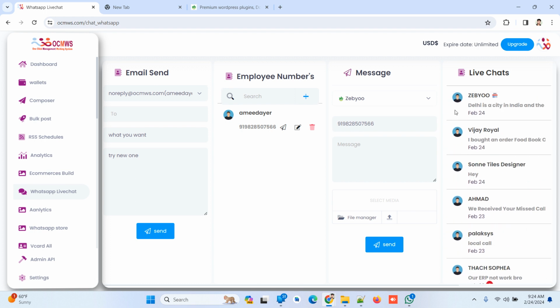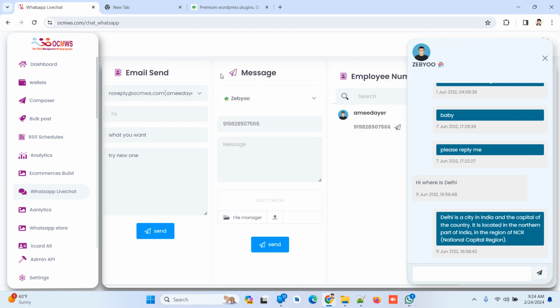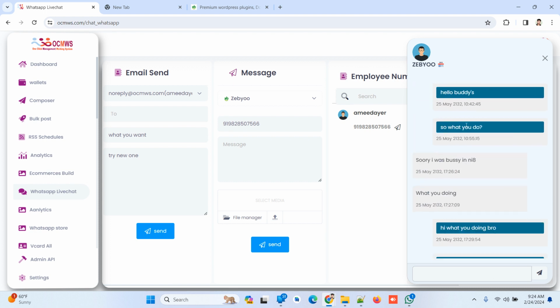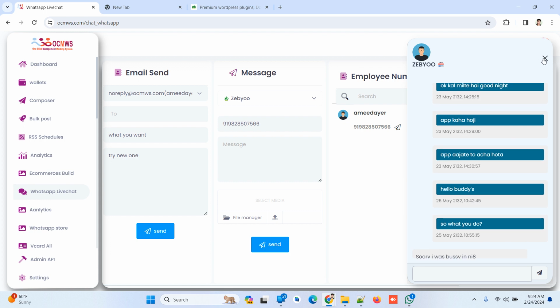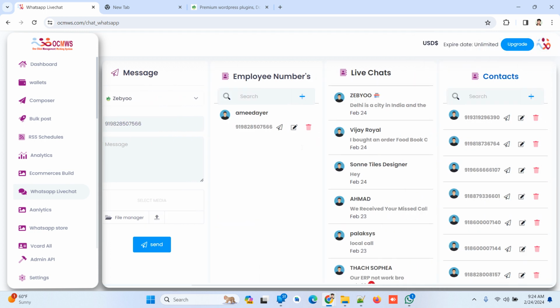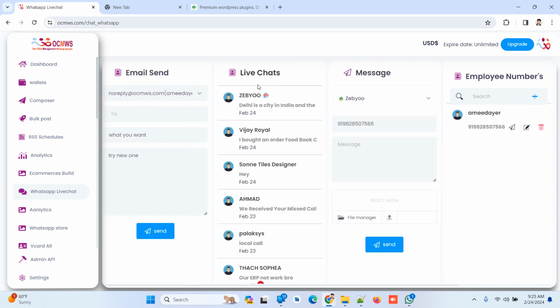Okay, and you can select chat, it will open the chat, and you can ask, and you can send messages whatever you want, and it is also working. And it's a full update. And the second update was that we are making it possible to add a lead to a client.